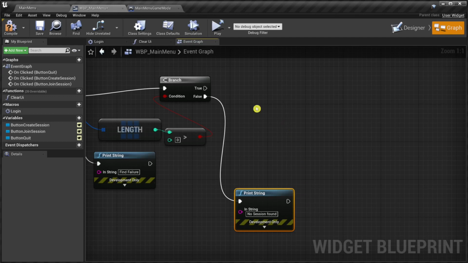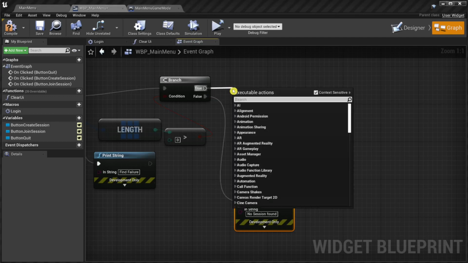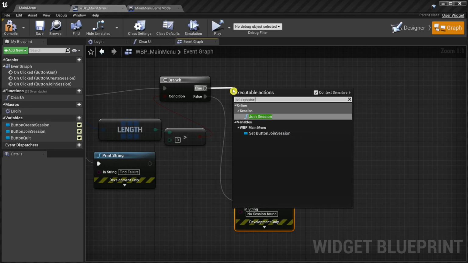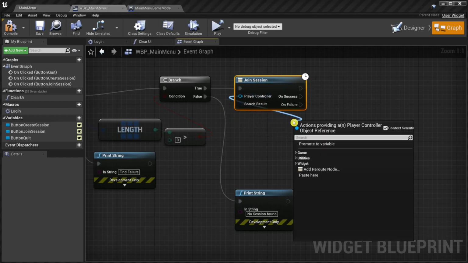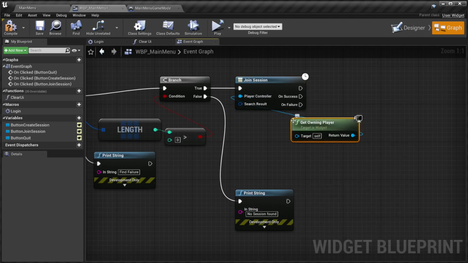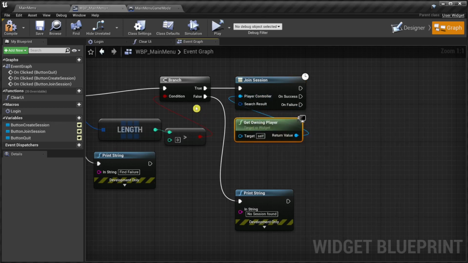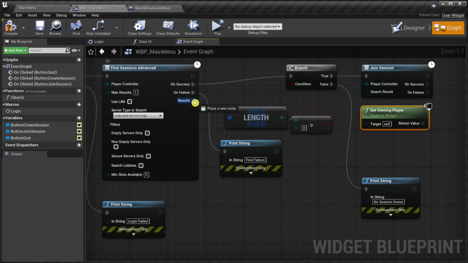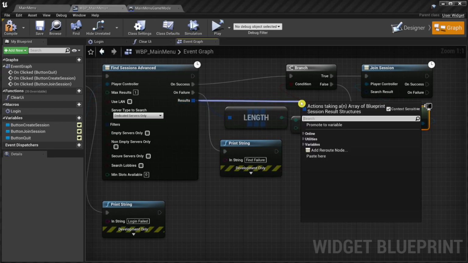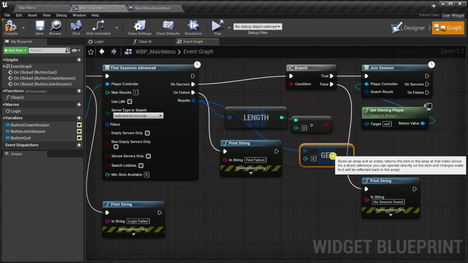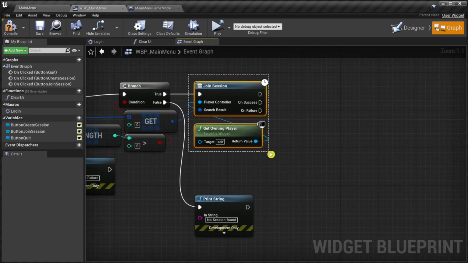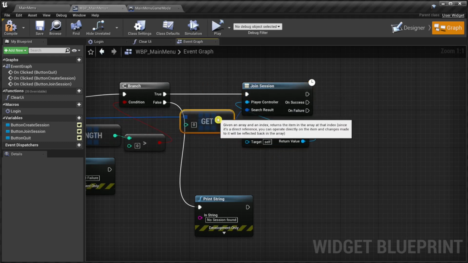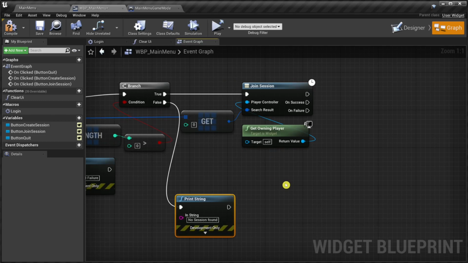If we actually find a session, we join this session using the Join Session node. This is actually a built-in Blueprint node which works without a plugin. The owning player should join the session. And now we need to get the first session result, which is the session we found and we wish to join. There's no room for this get node, so we move the nodes a little bit. There you go, now it's fine.